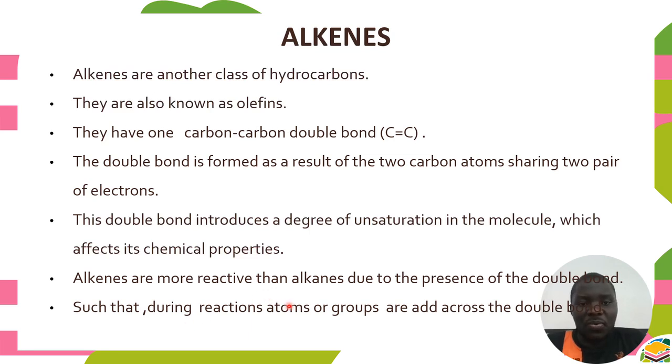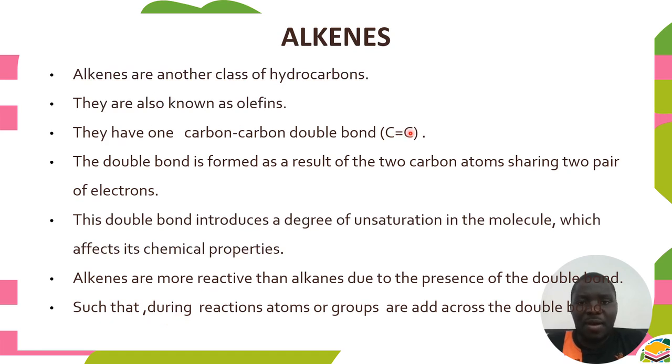Okay, so what makes the double bond make alkenes more reactive? We have said this is the presence of the double bond. During chemical reaction, since they are very reactive, the double bond breaks.